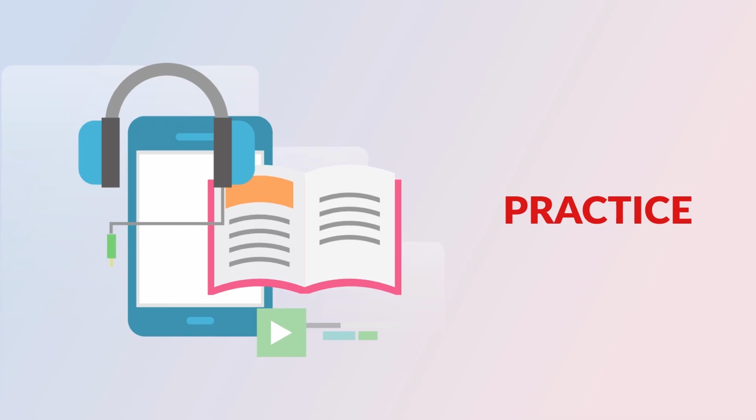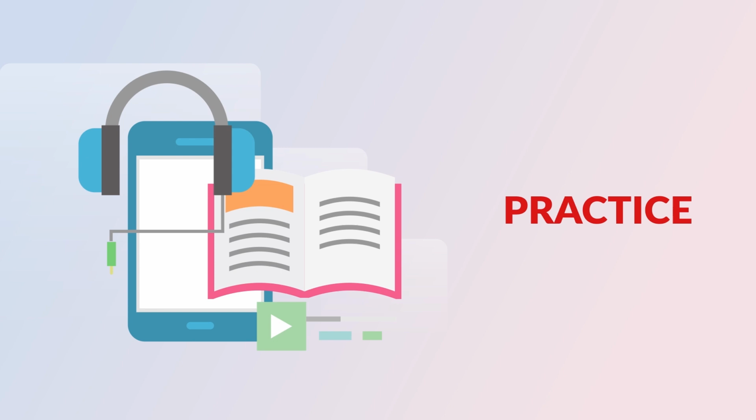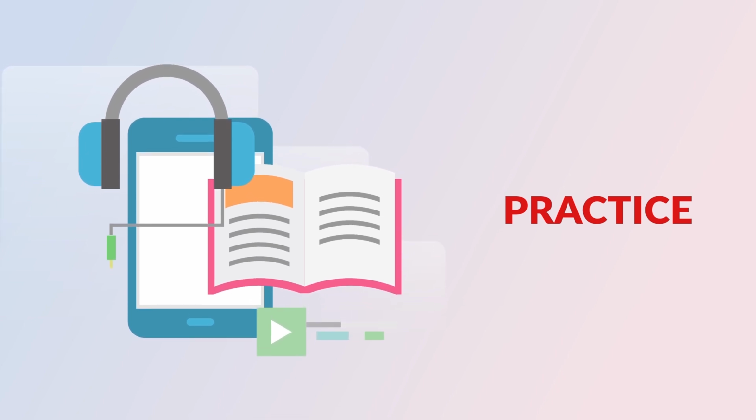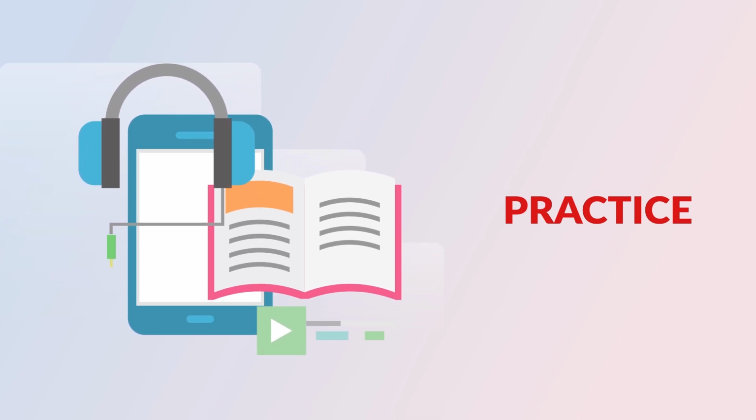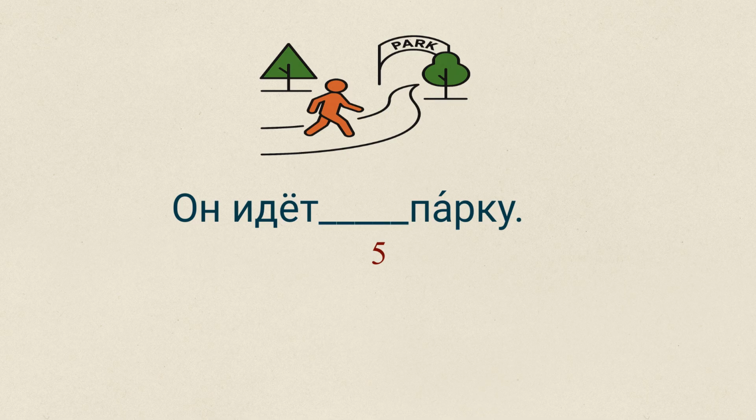So let's practice. Look at the pictures. You will have 5 seconds to complete the sentence in Russian with the correct preposition через, к, or у. So let's begin. Он идет. The right answer is он идет через мост. Next. Он идет. And the answer is он идет к парку.